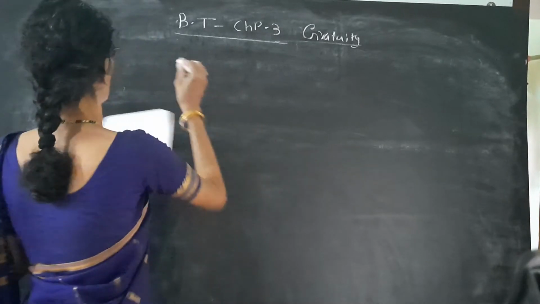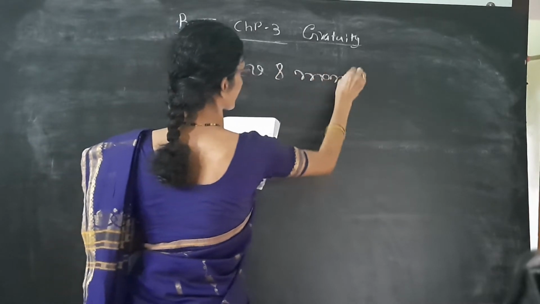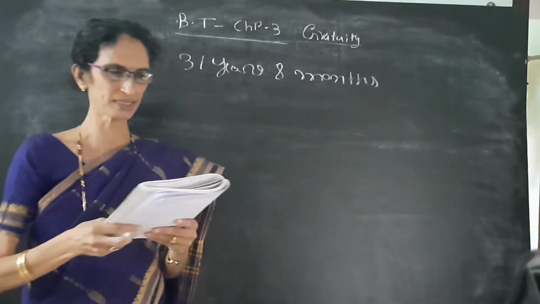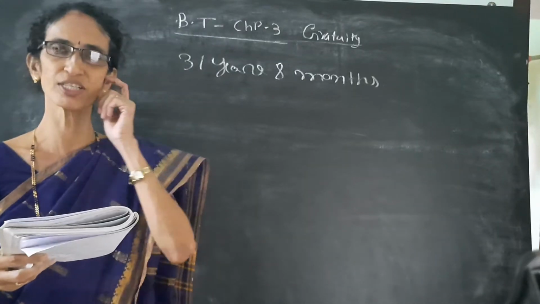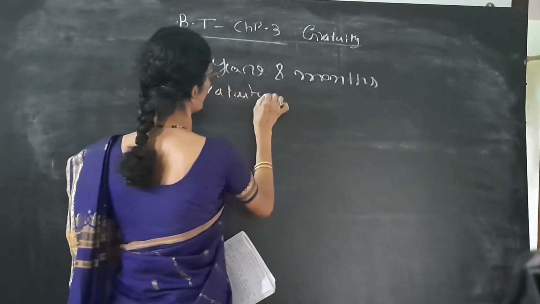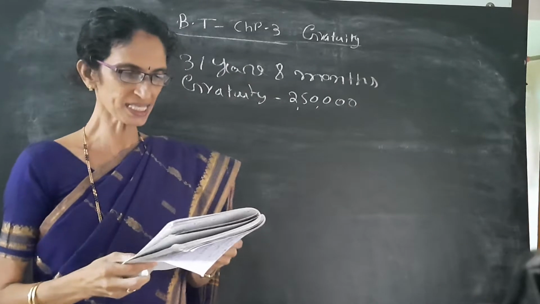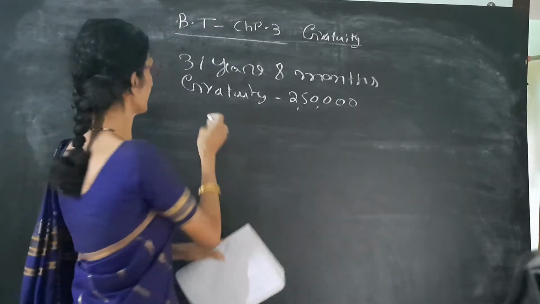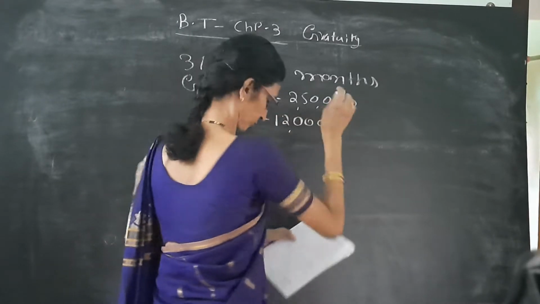After serving for 31 years and 8 months, Abhay retired from Zenith Company Limited on 31st September. He received rupees 2,50,000 as gratuity. Next, his salary for the last month was 12,000. So salary last drawn is 12,000.